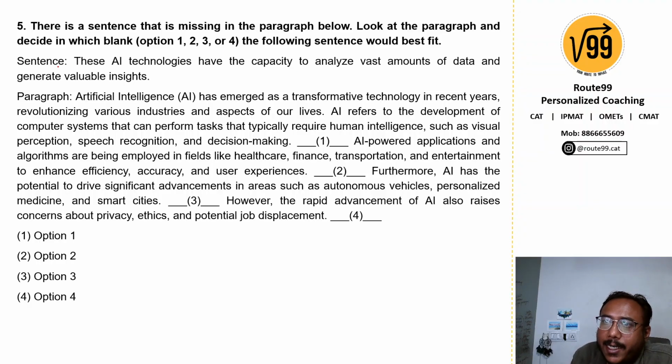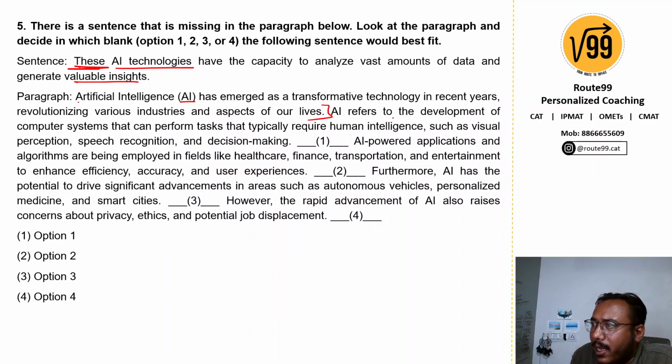Alright, so the sentence is talking about these AI technologies. Again, the use of pronouns. "They have the capacity to analyze vast amounts of data and generate valuable insights." These technologies, not AI, but AI technologies. "Artificial intelligence, AI, has emerged as a transformative technology in recent years, revolutionizing various industries and aspects of our lives." Okay, they have revolutionized everything.